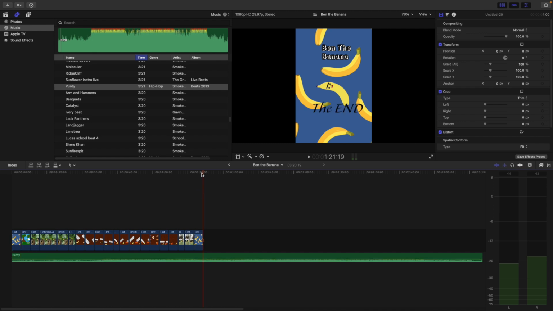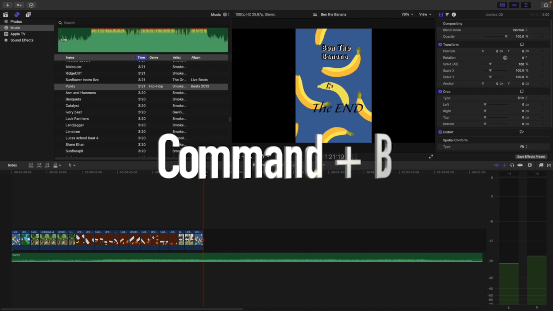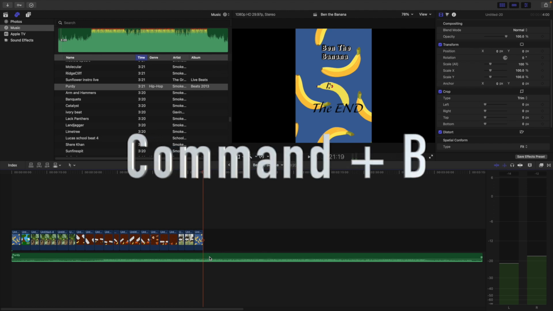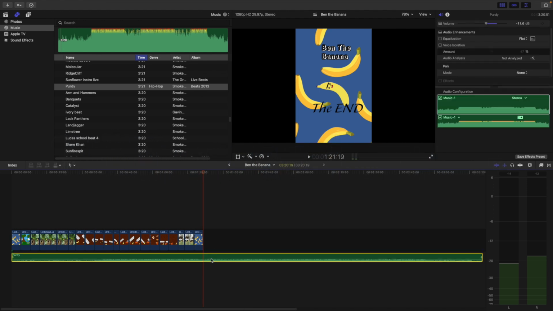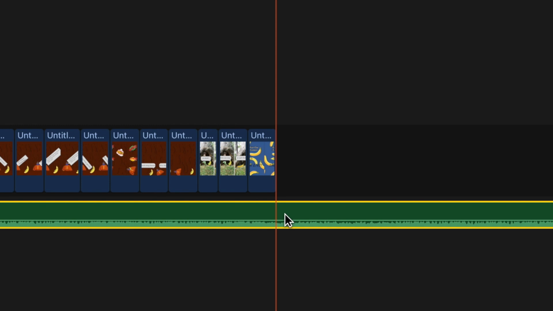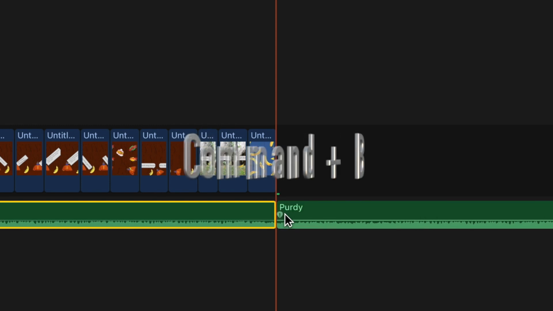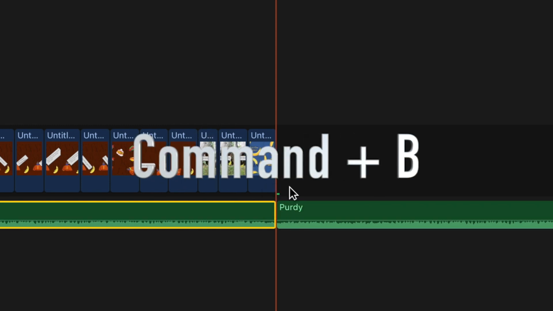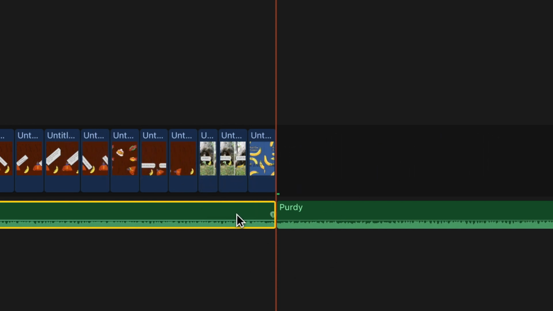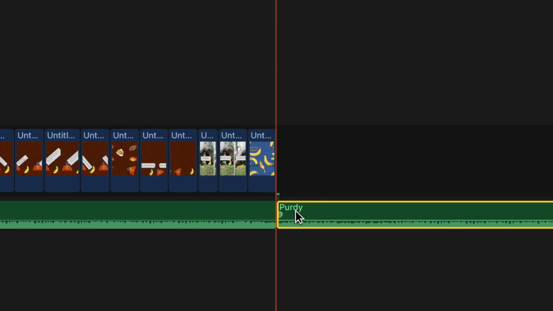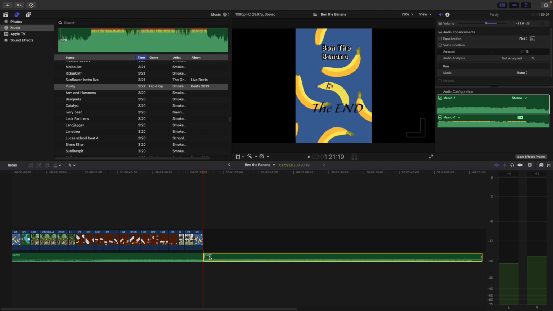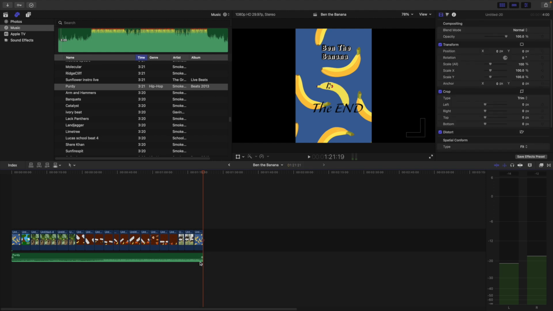One of the things that you need to learn how to do is to split clips. In order to split a clip, whether it's an audio clip or a visual clip, you are going to use Command plus B. So I'm going to click on my music right here, and I'm going to press Command and B. When I press Command and B, it splits that clip. You can see that I have two clips now where I used to have one. I just take the one clip I don't want anymore and press Delete.